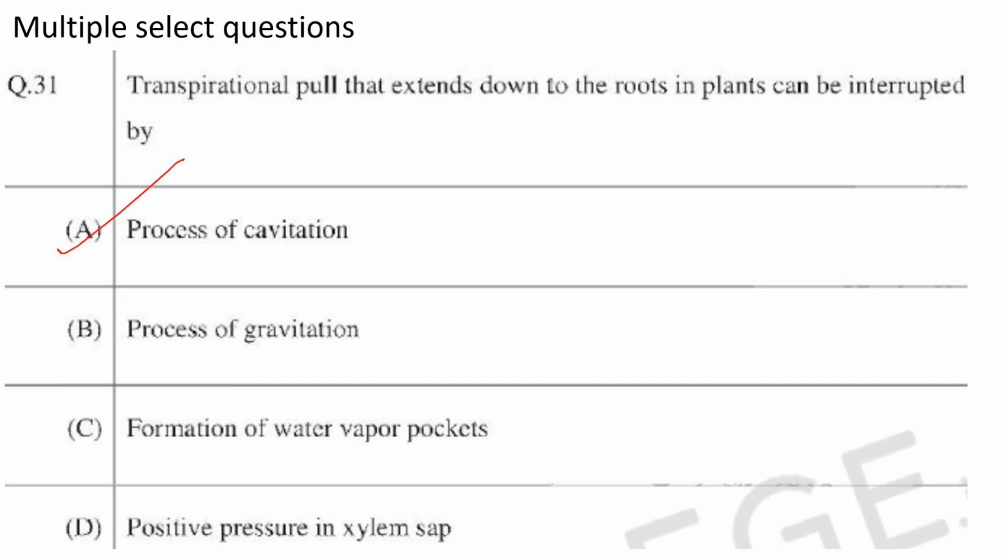So A is correct. Then comes gravitation. Yes, gravitation opposes the water movement upwards, so that also can result in interruption of transpirational pull. So B is also correct. Formation of water vapor pockets, that is also correct. Then positive pressure in the xylem sap. Xylem is under negative pressure, not positive pressure. So D is not correct. So the answer here is A, B and C.